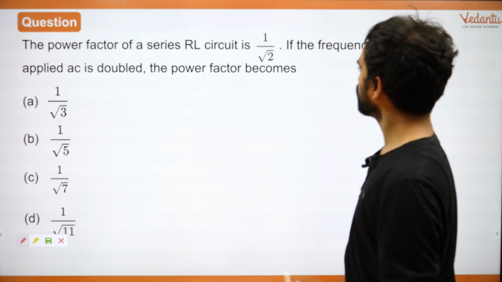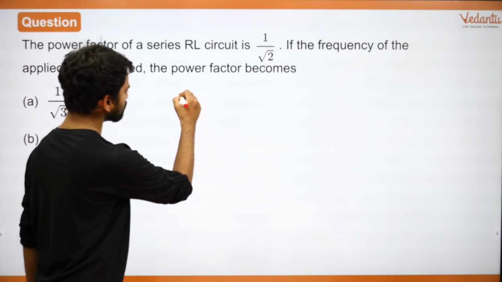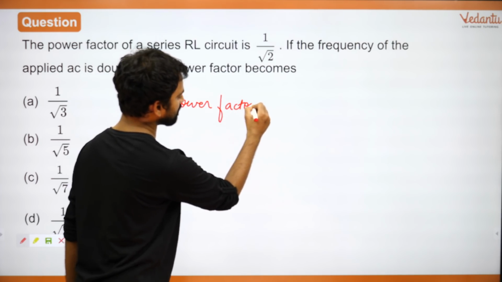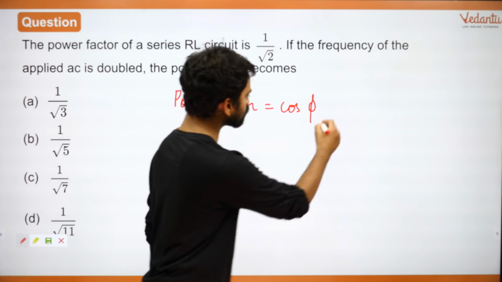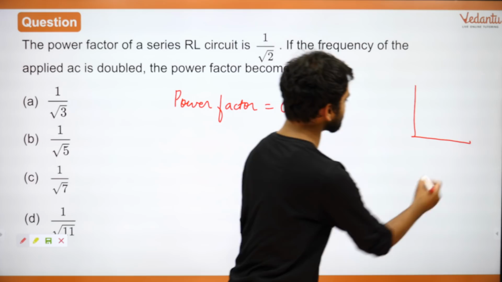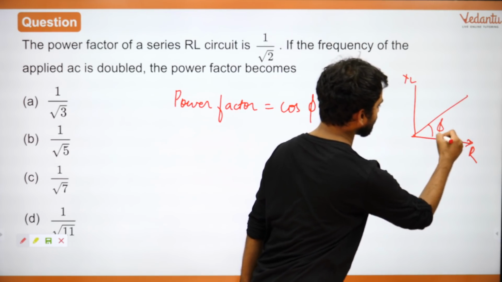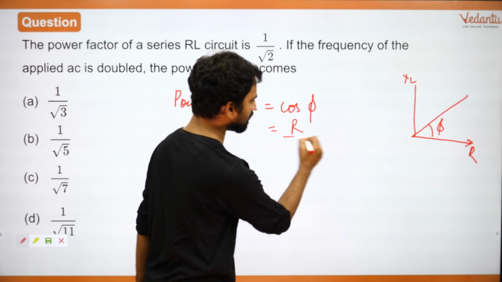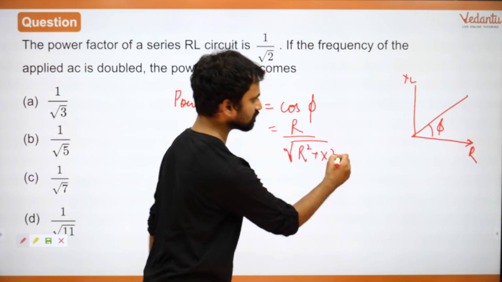All right, everyone. So the power factor is given to you. Let's figure out what is power factor. Power factor is given by cos phi, right? The definition of power factor is cos phi, where phi is the phase difference. What is cos phi equal to? जो भी phasor diagram है मेरा, right? This is an RL circuit. So R, XL, right? जो भी मेरा यहाँ पे phi आ रहा होगा, cos phi will be equal to R upon square root of R square plus XL square. Is that right, everyone?